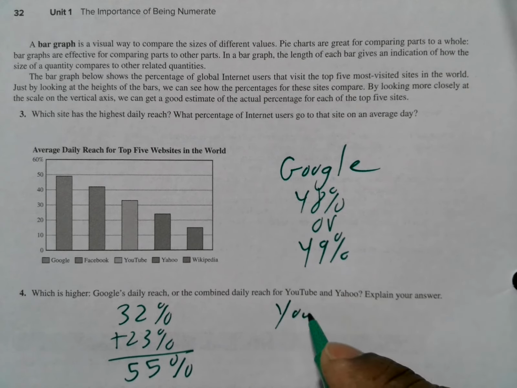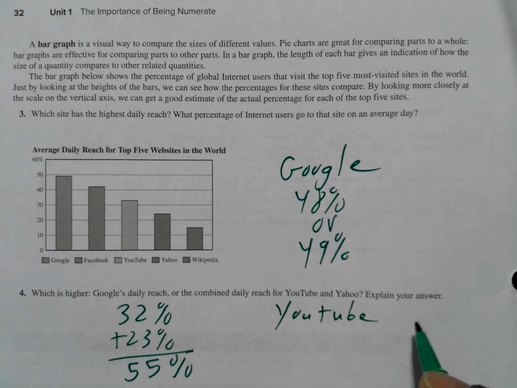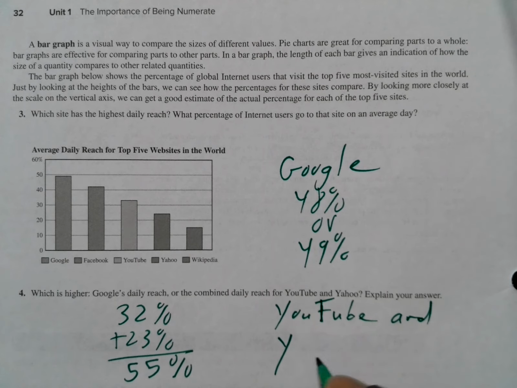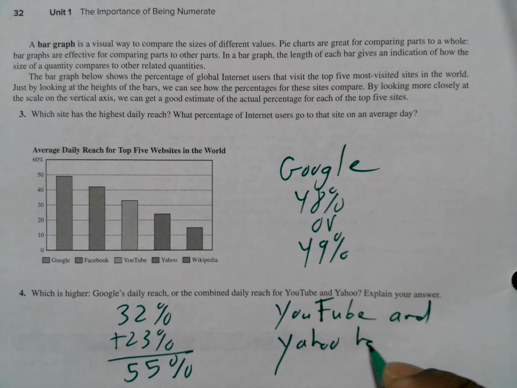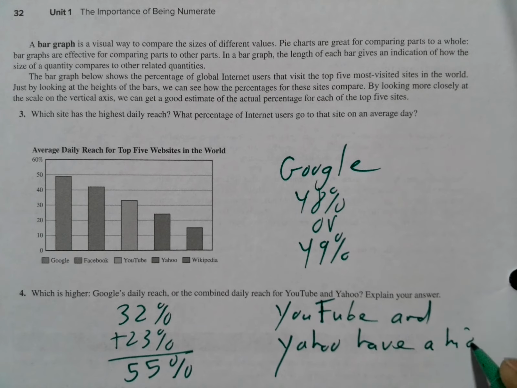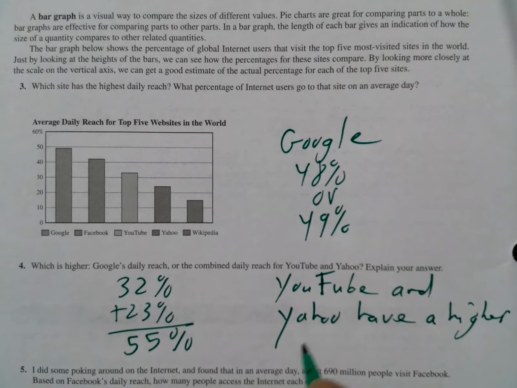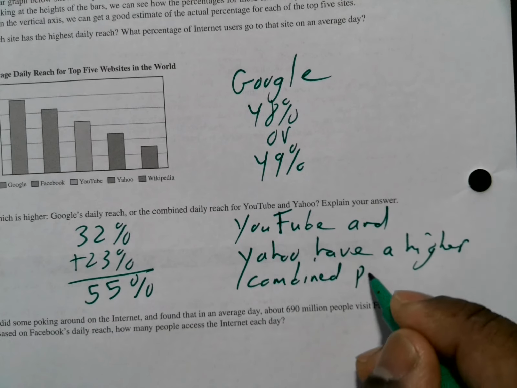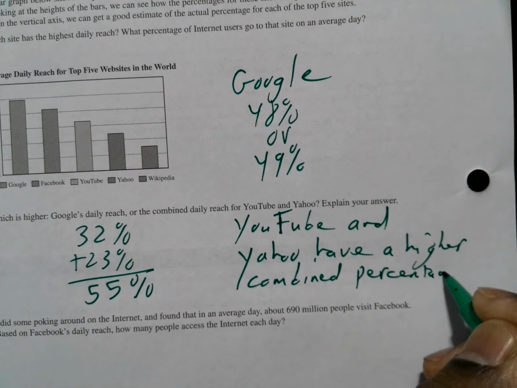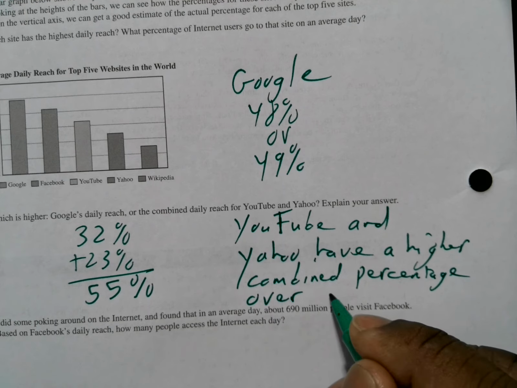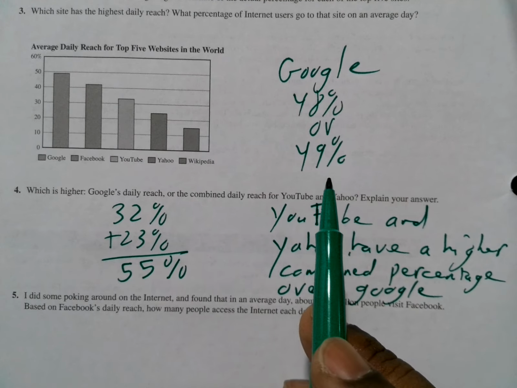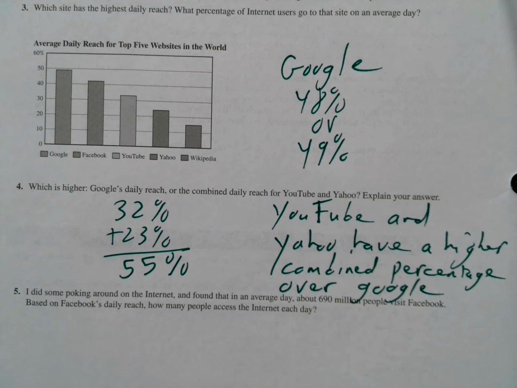So YouTube and Yahoo have a higher combined percentage over Google. Because remember, Google was at 49%. So YouTube and Yahoo have a higher combined percentage.